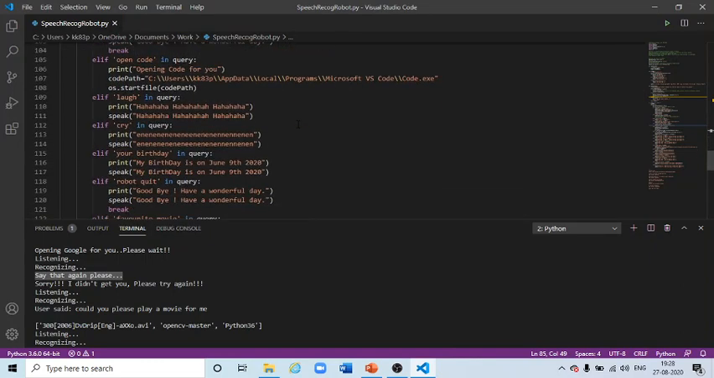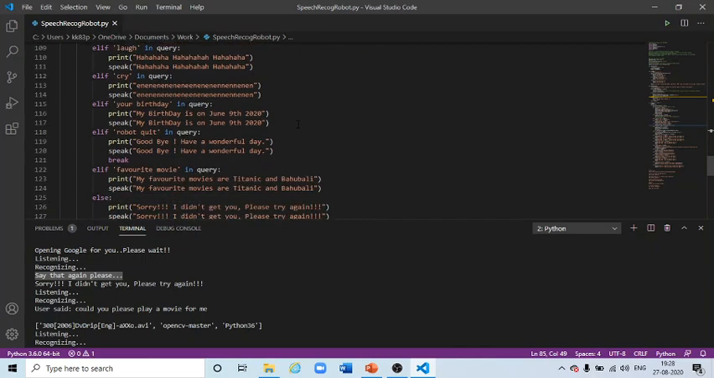So this is all about speech recognition. I'll try to give this code with the help of a link in the description. Just check that one. So this is what the session is all about.